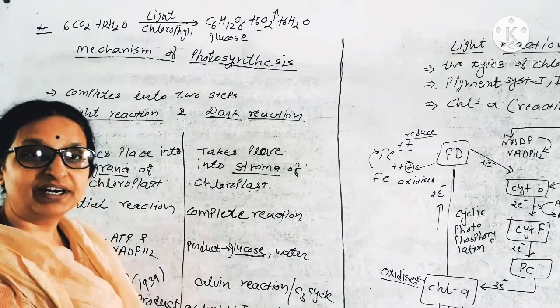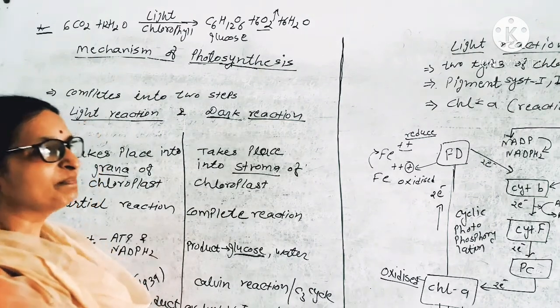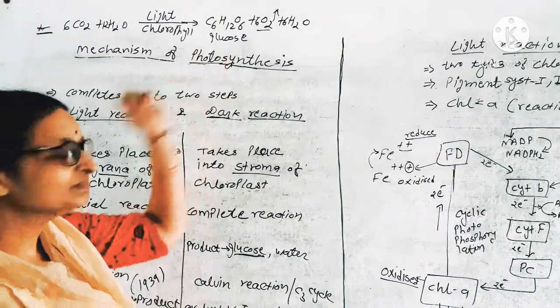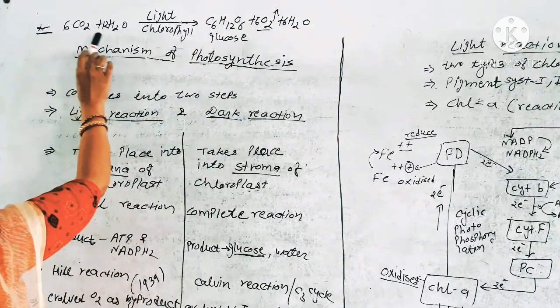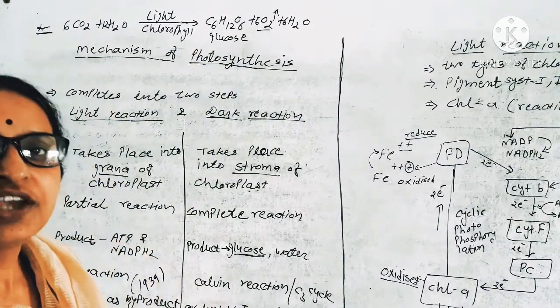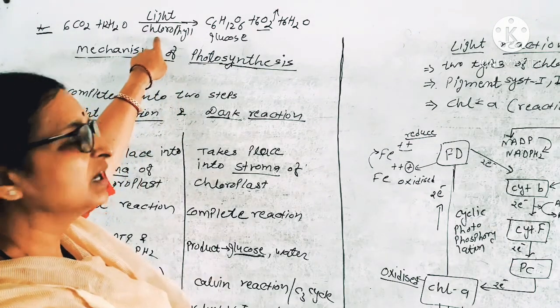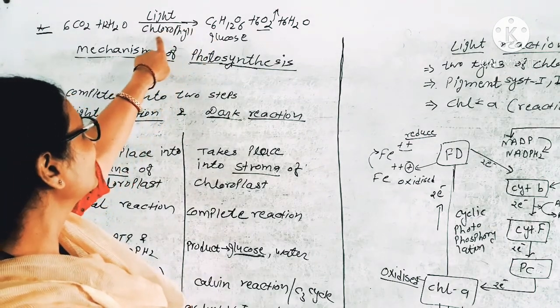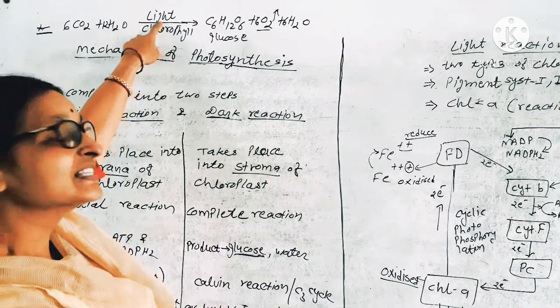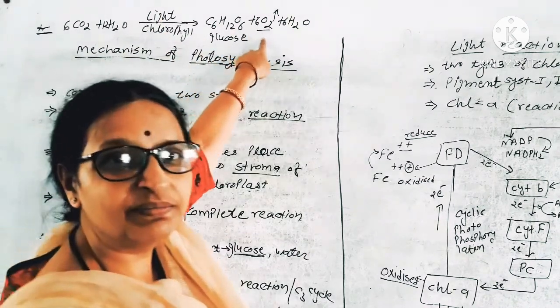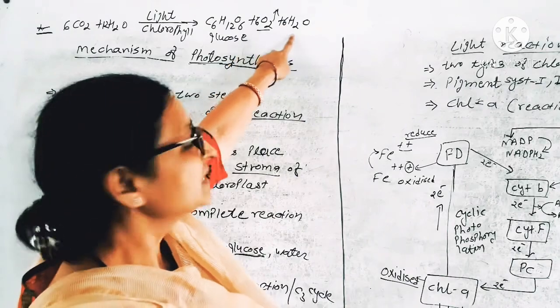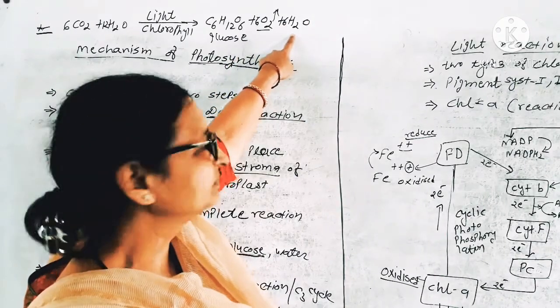But this simple reaction does not happen so simply. CO2 plus H2O unite to form glucose by chlorophyll in the presence of sunlight. Oxygen is produced as a byproduct and water is formed.